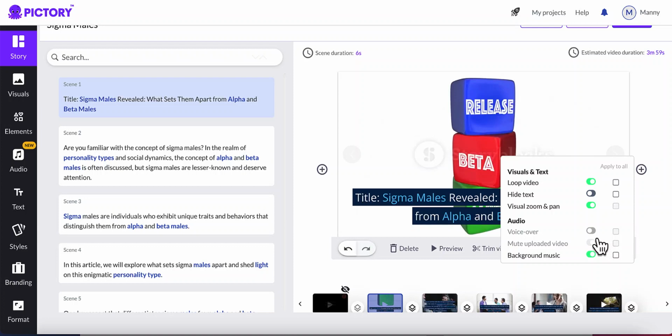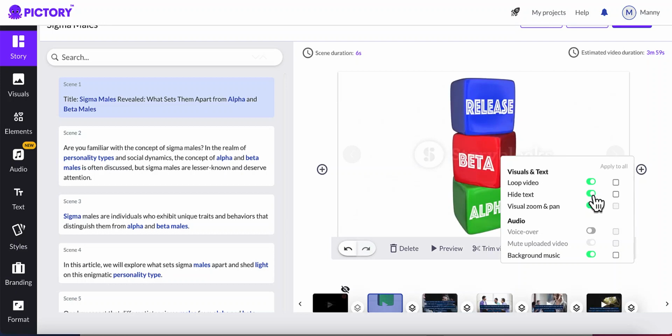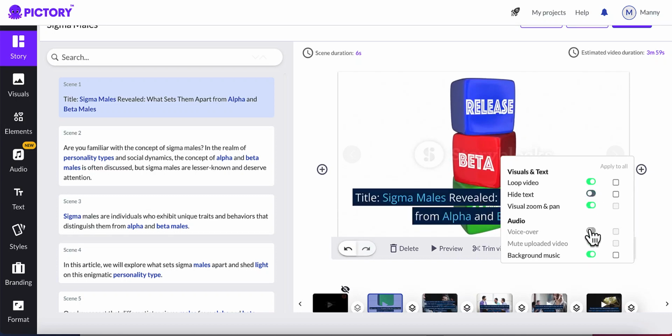In the settings section, we have a loop video option. You can enable or disable it. I think it's better to enable it. If you would like to get rid of the text, you can hide it by checking this, and if you would like to leave it, you can leave it. It's up to you and depends on what sort of content you're trying to create.